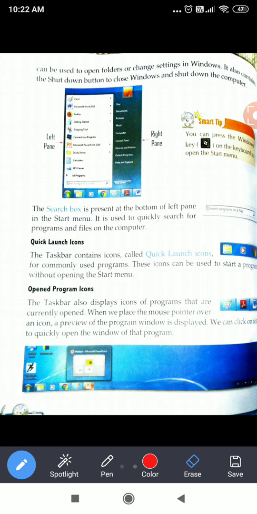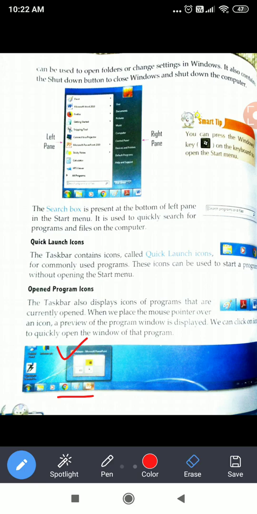The taskbar also displays the opened programs, that is, the programs we have opened and on which we are currently working. Whichever files and windows we have opened will be reflected on the taskbar. When we place the mouse pointer on any of these files, it will show us a preview of the file we are working on.